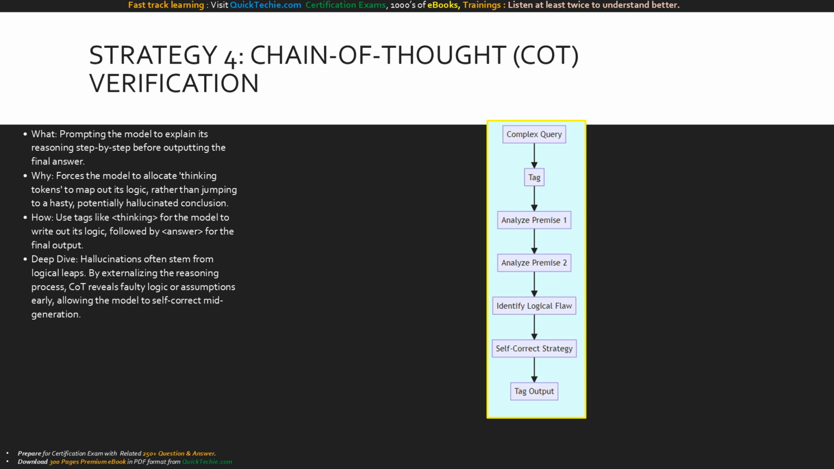The complex query enters the thinking tag. Claude analyzes premise 1, then premise 2. At this stage, it might identify a logical flaw in its own initial assumption. Because it hasn't output the final answer yet, it can execute a self-correction strategy. Finally, it outputs the verified, logically sound conclusion in the answer tag.